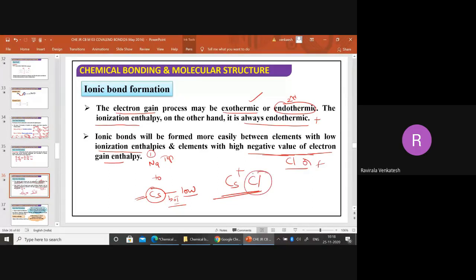Because it has more electron gain enthalpy, or you can take the more electronegative character. Cesium fluoride will have more ionic character. Understood? So whenever you want to get more ionic nature, it should have a more electropositive character, nothing but lower ionization enthalpy, with a more electronegative element. You should have a highly electronegative element.